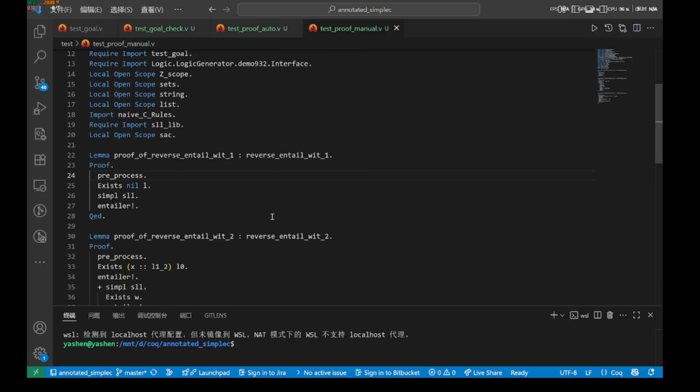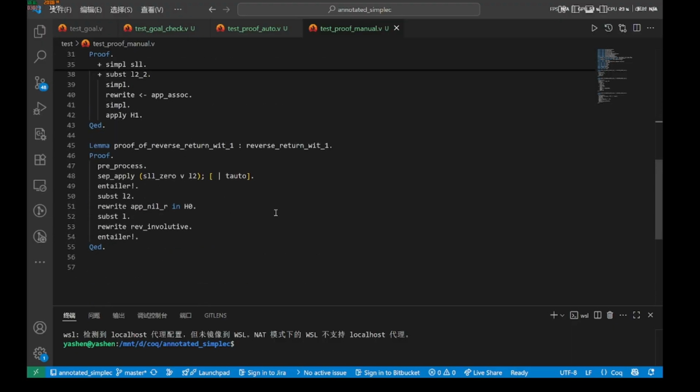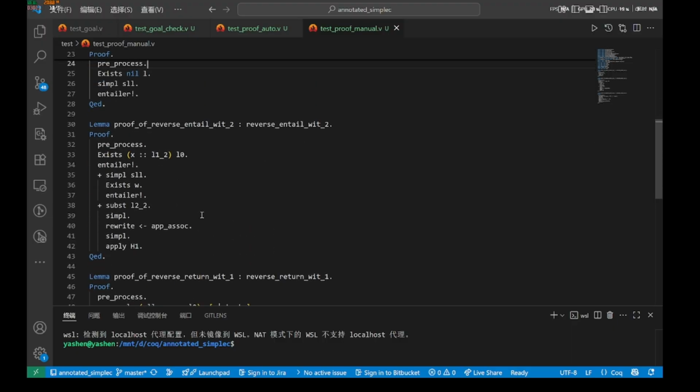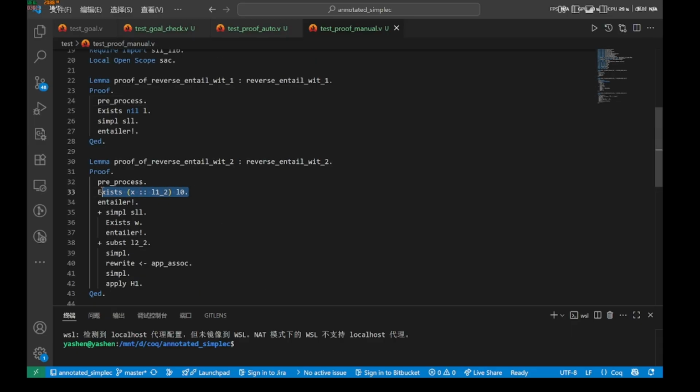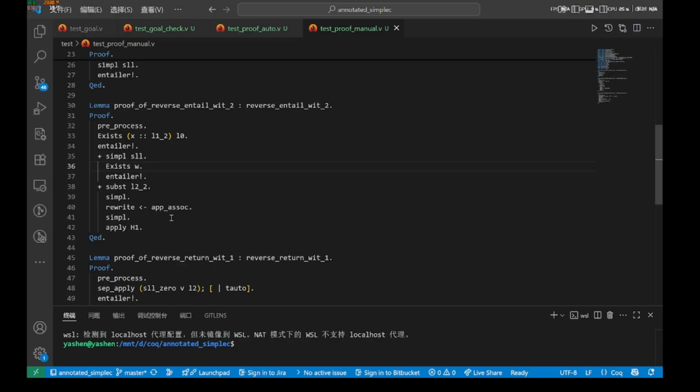We have already completed the proofs. The manual proofs mainly involve deriving mathematical properties, including instantiating existential variables and applying relevant mathematical theorems, such as app_assoc, the associativity of list concatenation.